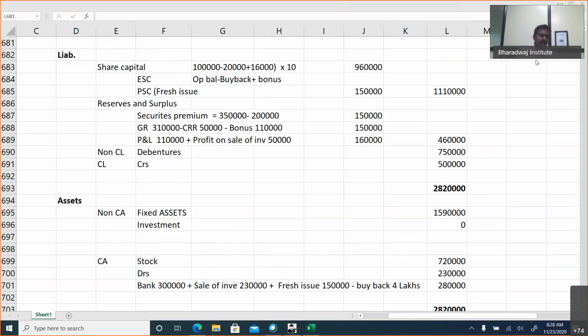Weightage of buyback and preference shares put together is important, about 8 marks. CRR deduction: from general reserve, we created a CRR of 50,000 and made a bonus issue of 1,10,000. Then check the entry. General reserve account debit to CRR, 50,000 we transferred. And for the purpose of bonus issue, we have taken 1,10,000 from general reserve.